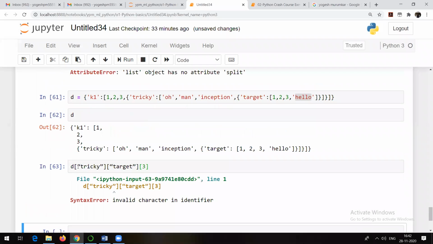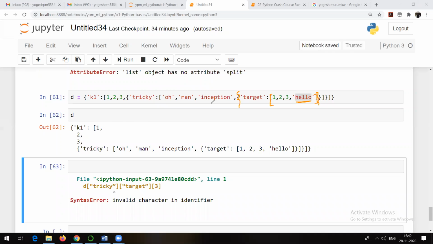Okay, you are trying it out like this. It's a bit tricky. No problem. Let me show you what we want. We want to grab hello. Now let's see where hello is. This hello is present in this list. This list is in this dictionary, right? And this dictionary is again in this list. So we need to go the reverse way.